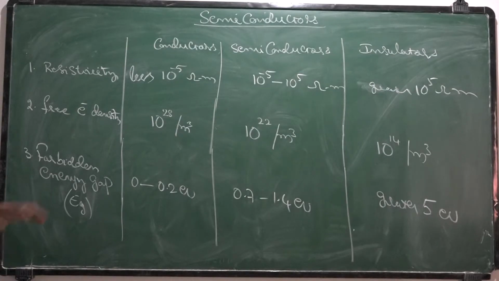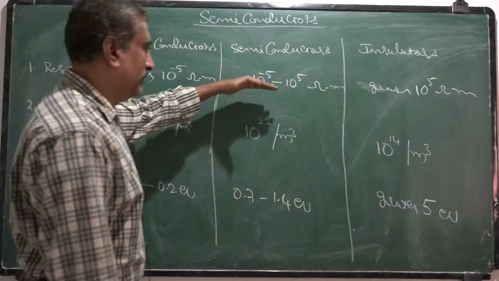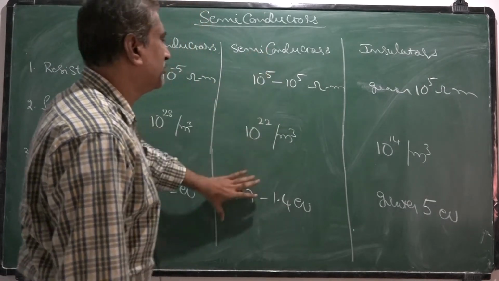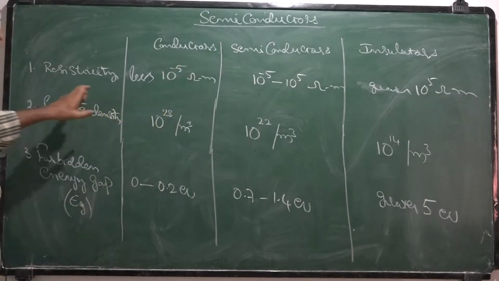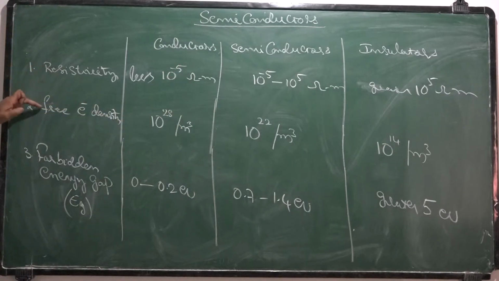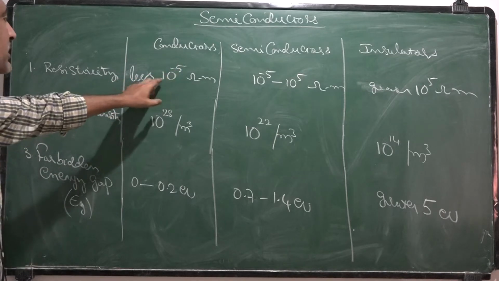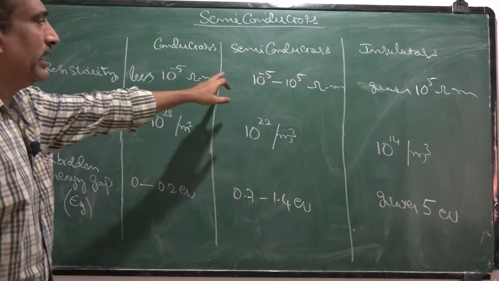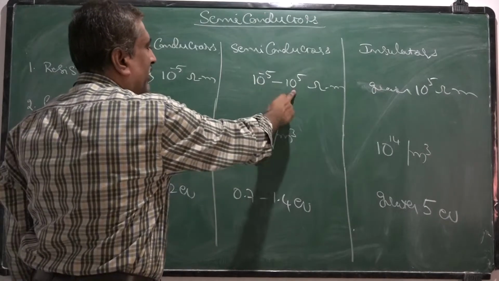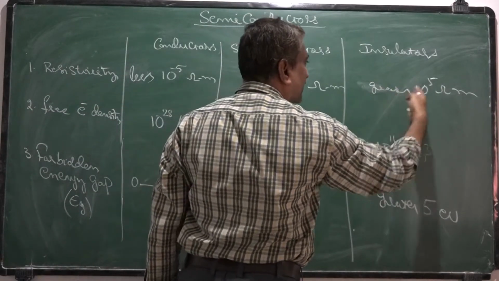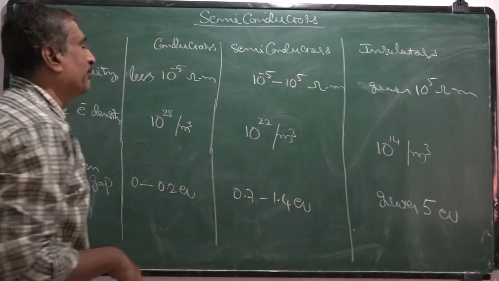These are the typical approximate values of their properties like resistivity, free electron density and forbidden gap. For conductors, resistivity is less than 10 to the power minus 5, for semiconductors it lies between 10 to the power minus 5 and 10 to the power 5, and for insulators it is greater than 10 to the power 5.